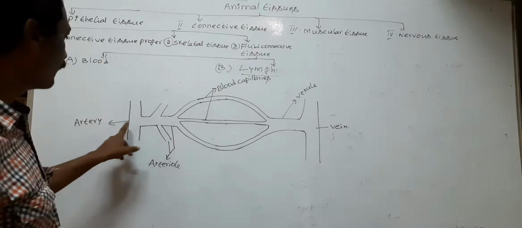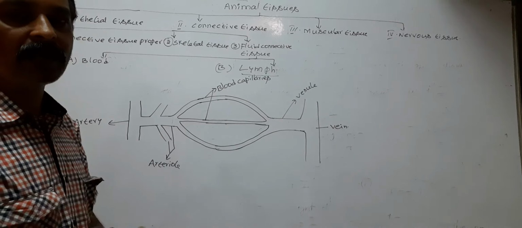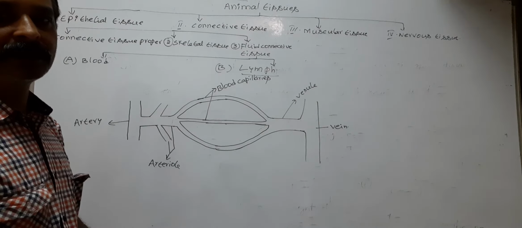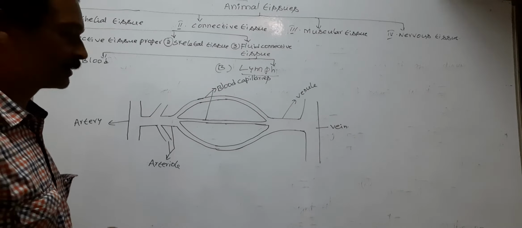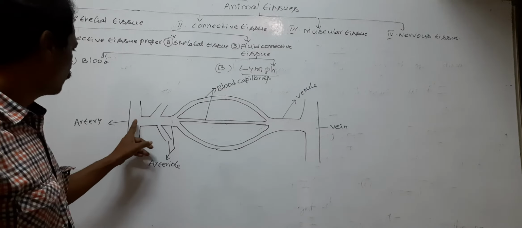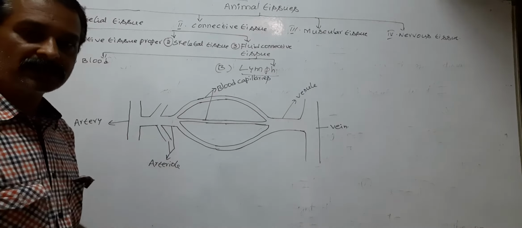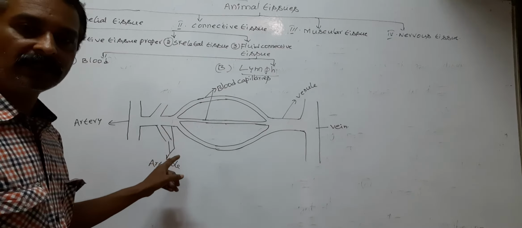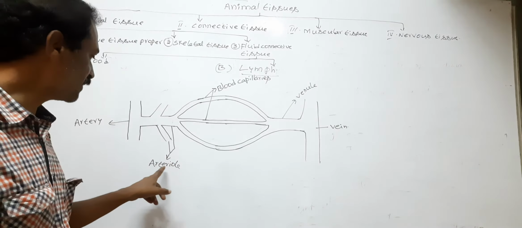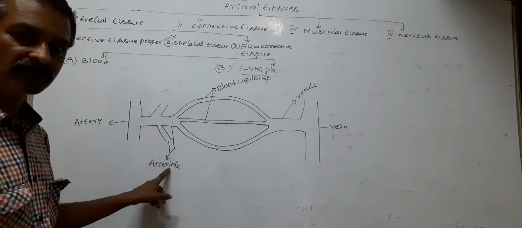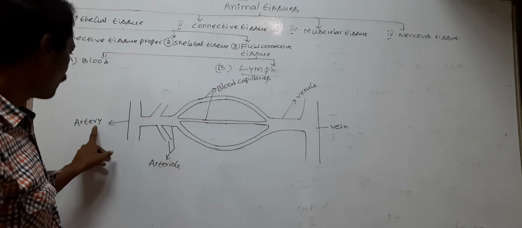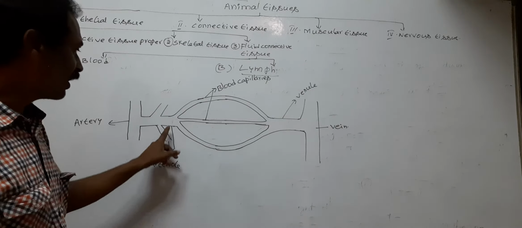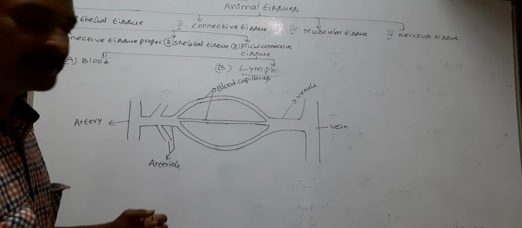The small arteries enter into body organs, between the tissues of the organs. Now, the small arteries divide into small blood vessels called arterioles.